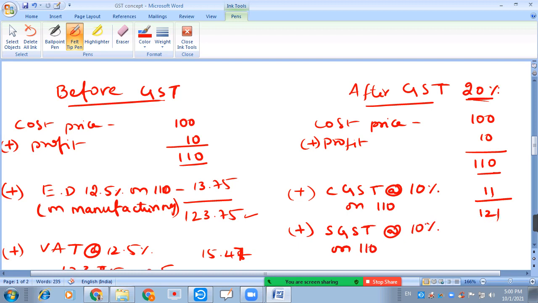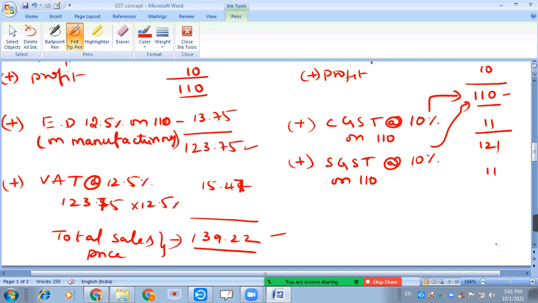The tax rate will be linked to this price, not on this one. So again SGST is calculated at the rate of 10% on 110 itself, so again 11 rupees. The total selling price by the manufacturer to the wholesaler is rupees 132.